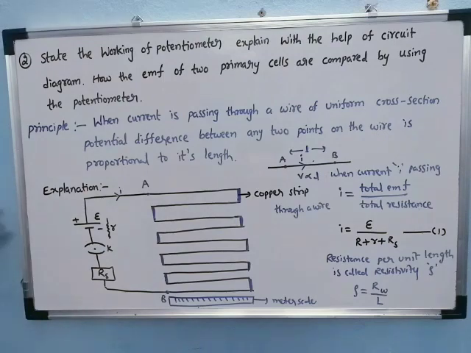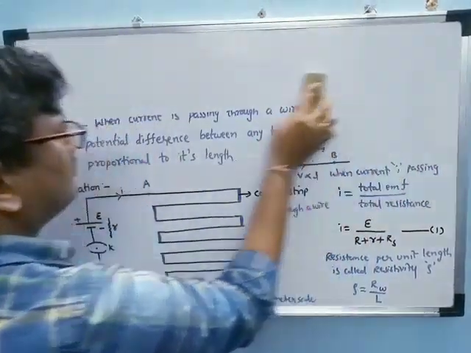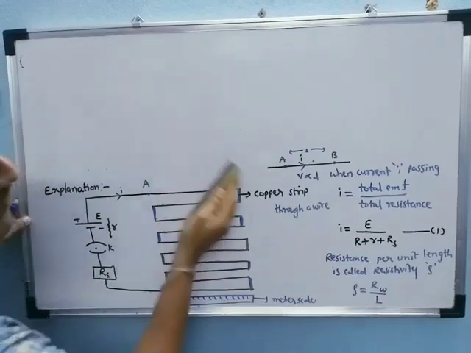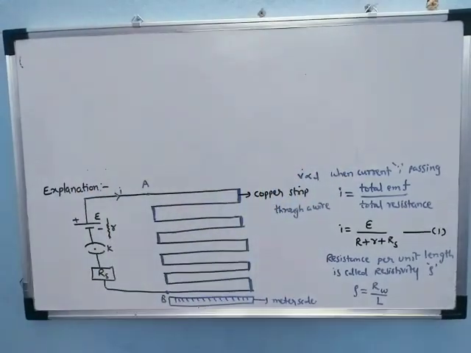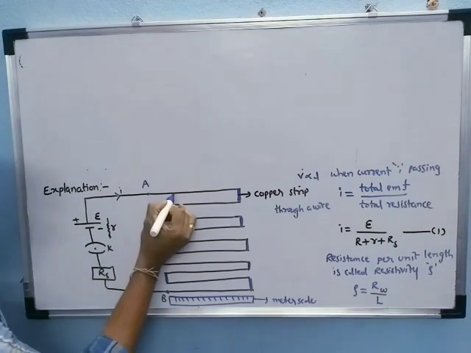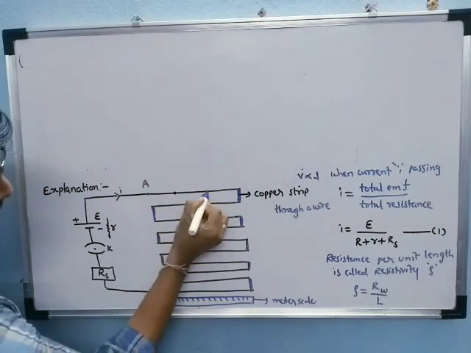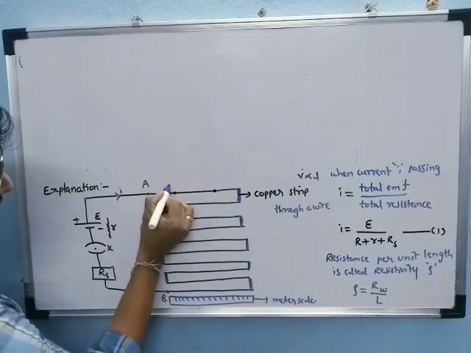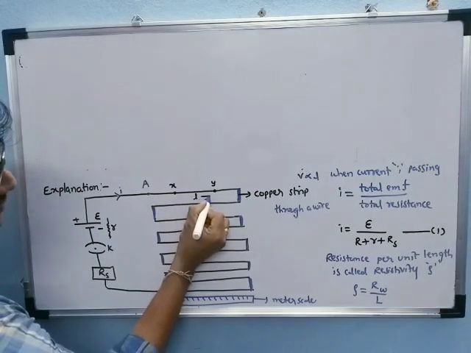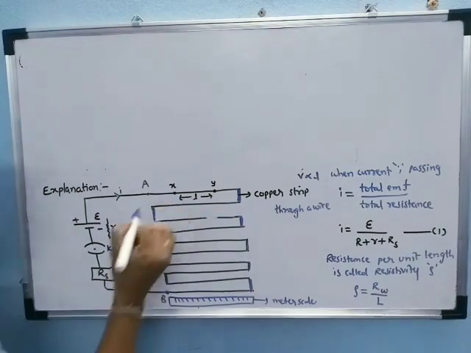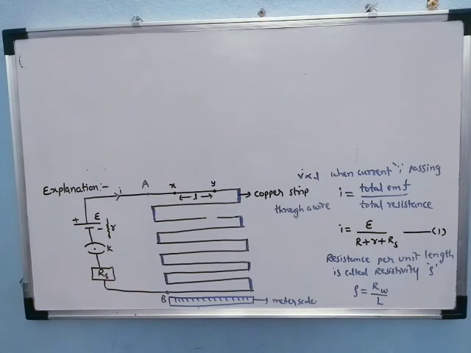Next, we continue the discussion. We can find the potential difference between any 2 points on the wire. That is why we are considering 2 points: this is one point, considered X, and this is the other point, considered Y. Its length we consider as small l.